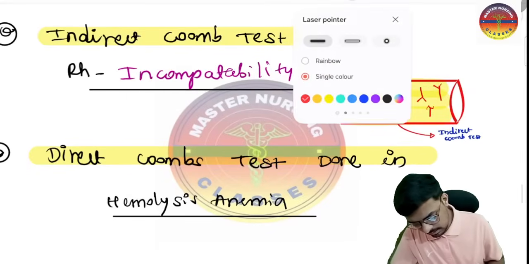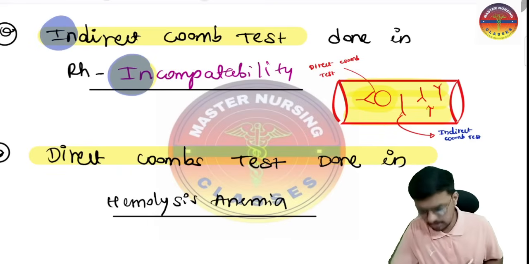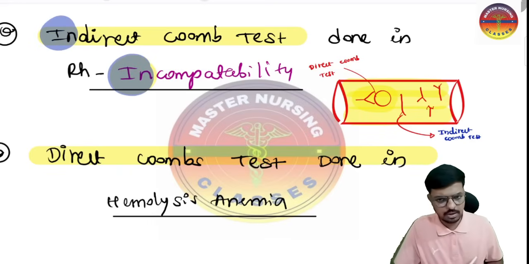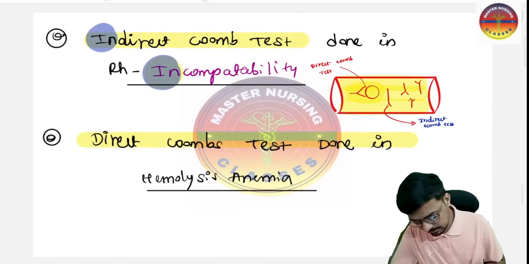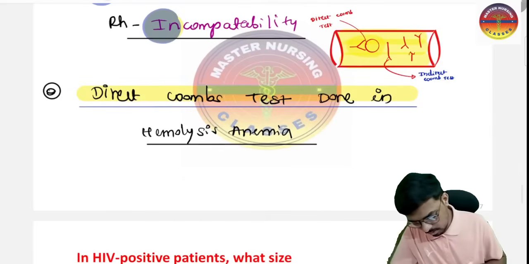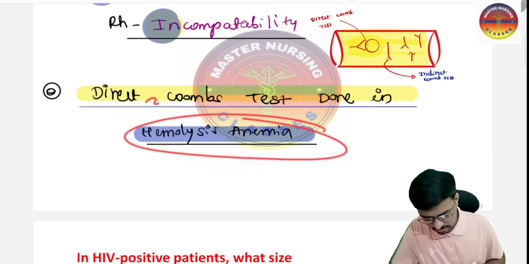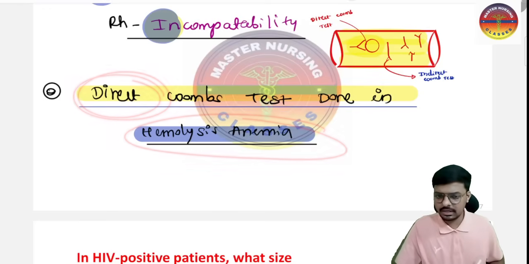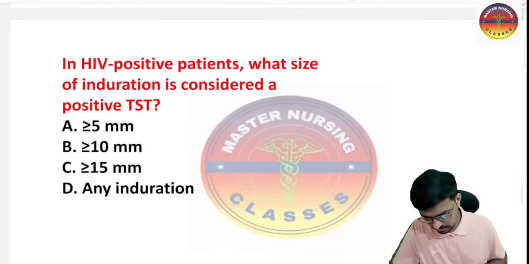Here we have the indirect Coombs test, that is done in the incompatibility case. So please remember, in is equal to in. Indirect Coombs test we do in the incompatibility situation. Next we have the direct Coombs test. This direct Coombs test is done in hemolytic anemia. So in the hemolytic anemia situation, we are going to perform the direct Coombs test. I hope it is clear to every one of you. Yes, here comes the next question.